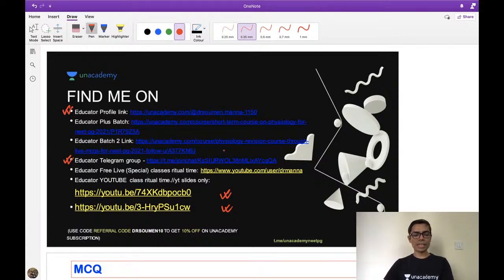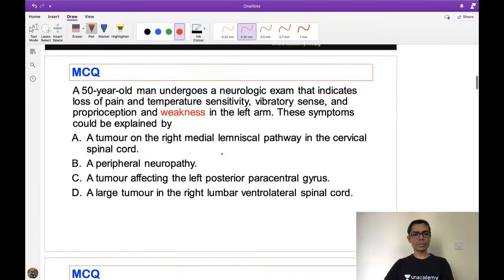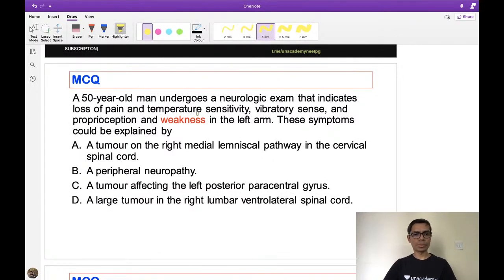Now with this brief introduction, I am directly going into the MCQ. So first question in front of you. Look at the question, and this is a simple question. Try to answer. A 50-year-old man undergoes a neurological examination that indicates loss of pain sensation, temperature sensation, vibration, as well as proprioception. Along with that there is weakness in the left arm, so motor weakness is also there. These symptoms could be explained by which of the options? Go through the options, try to exclude one after another and tell me the probable answer.